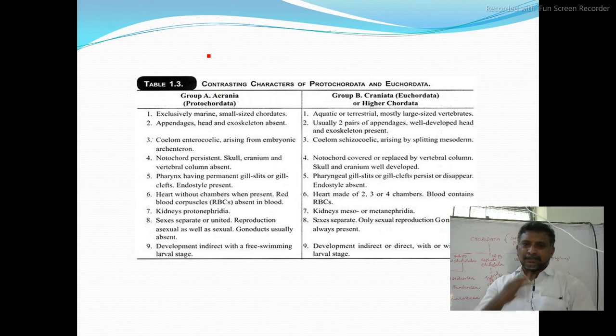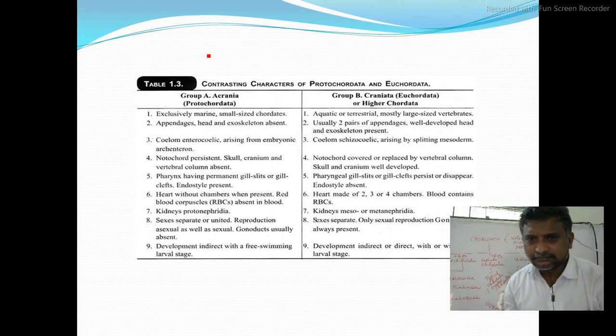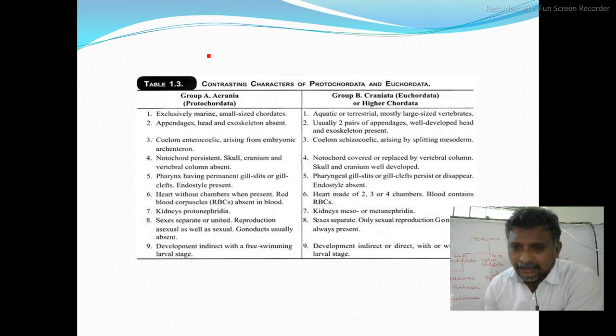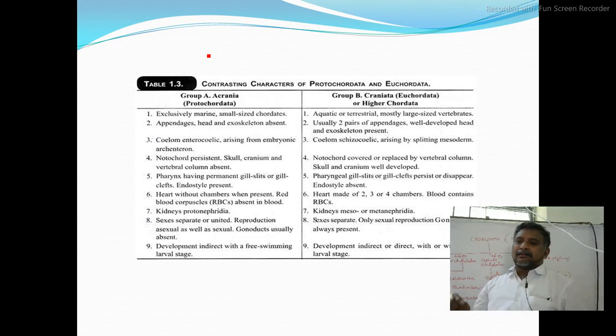Okay, exoskeleton is absent in protochordata, exoskeleton is present in vertebrata, the higher chordata, that is Craniata also. Now coelom: enterocoelic coelom arising from the embryonic archenteron. Here, in both of them, the enterocoelic manner of coelom formation is there.